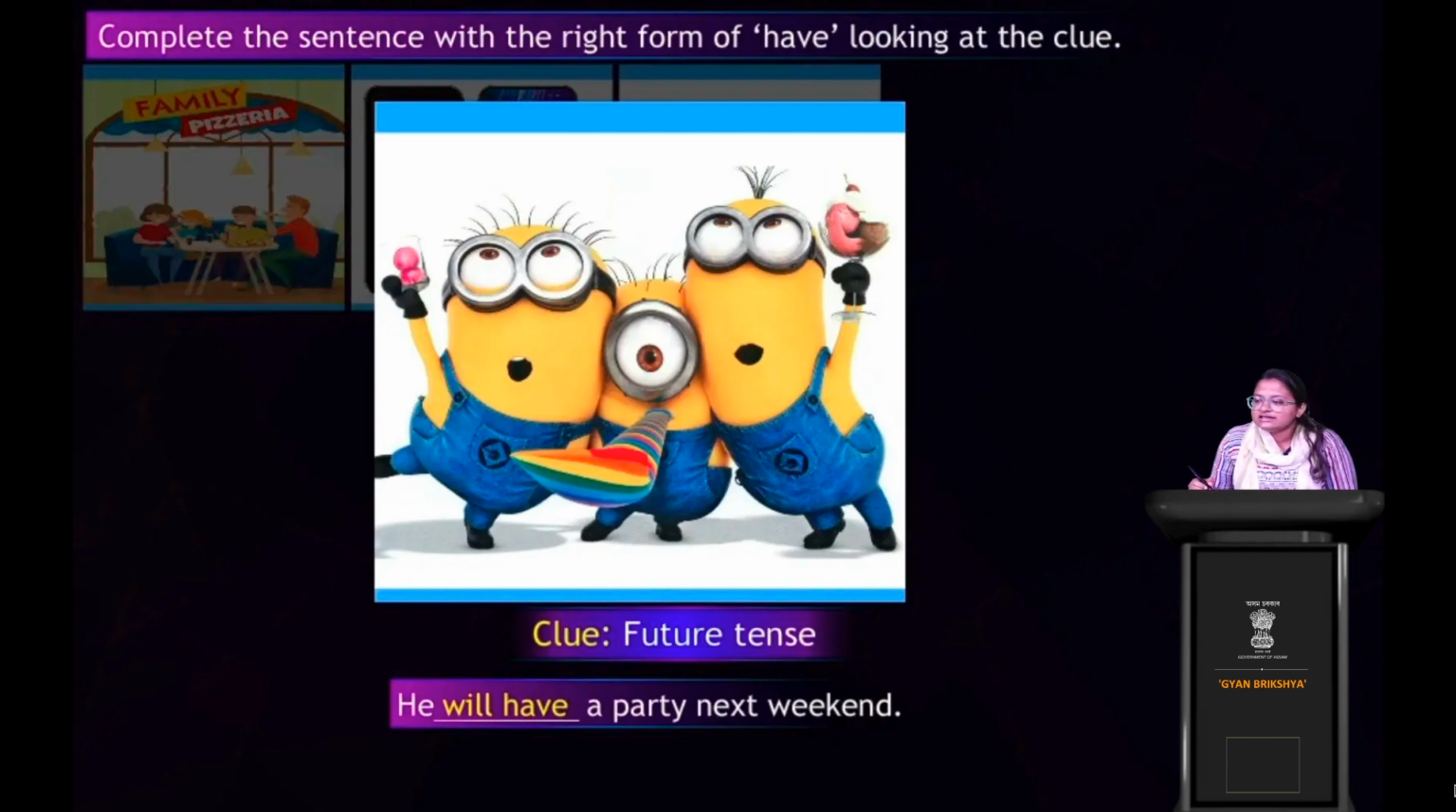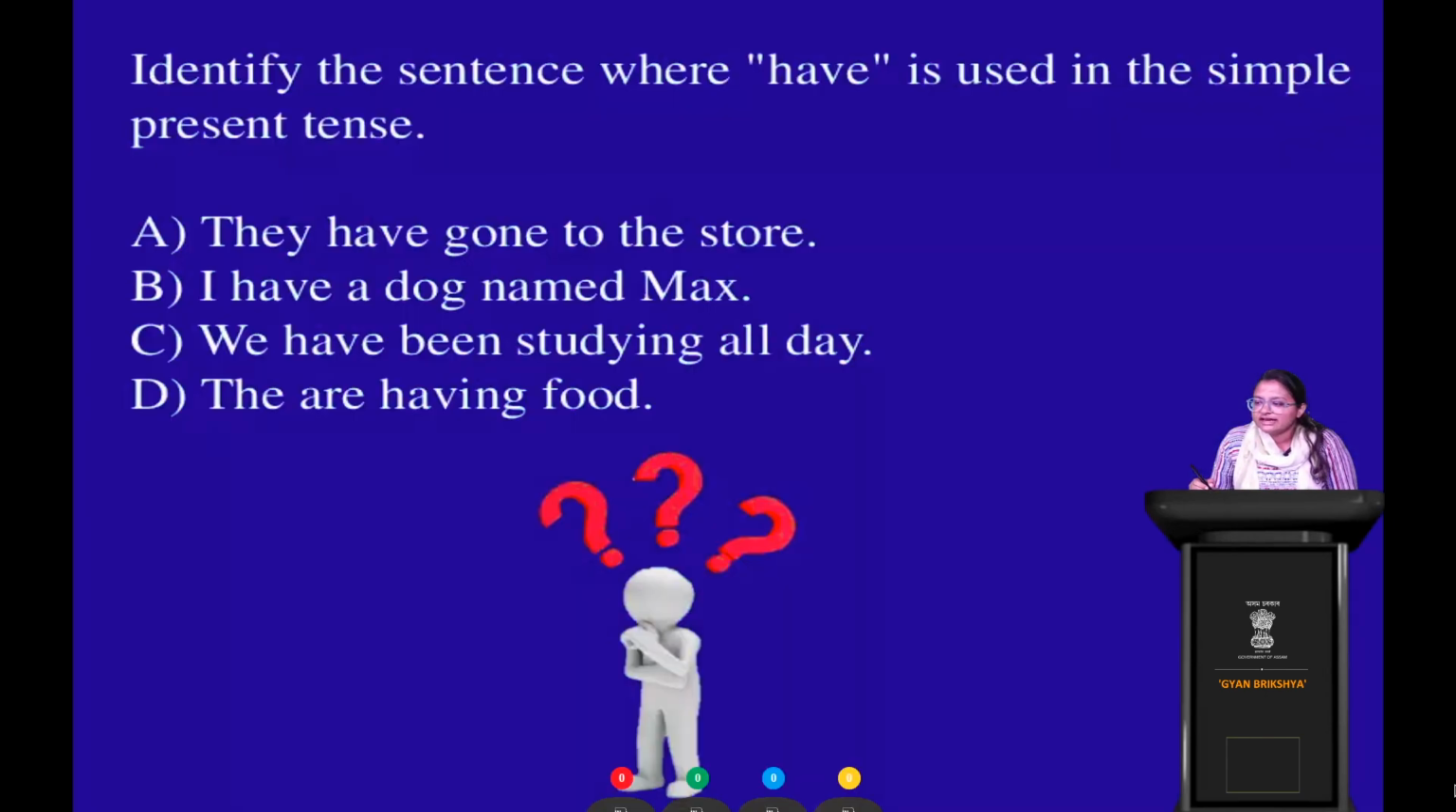Okay. Now let's take up the fourth question of the day. Identify the sentence where have is used in the simple present tense. You have four sentences in the form of four options in front of you. You have to find out the sentence which has used have in simple present tense. Okay? In simple present tense.